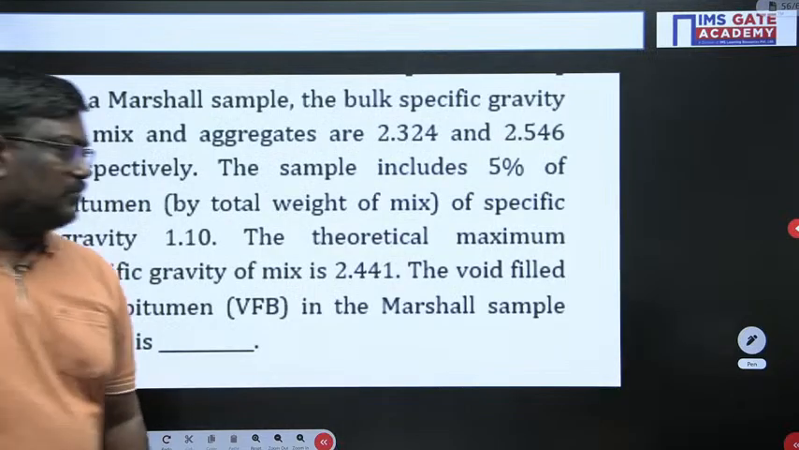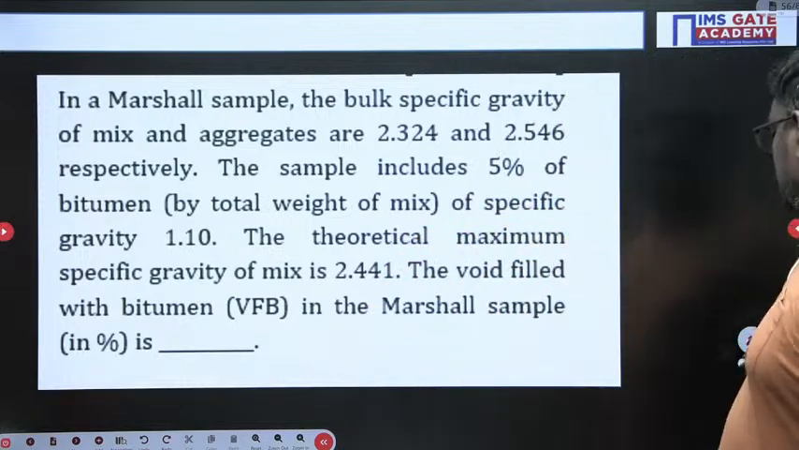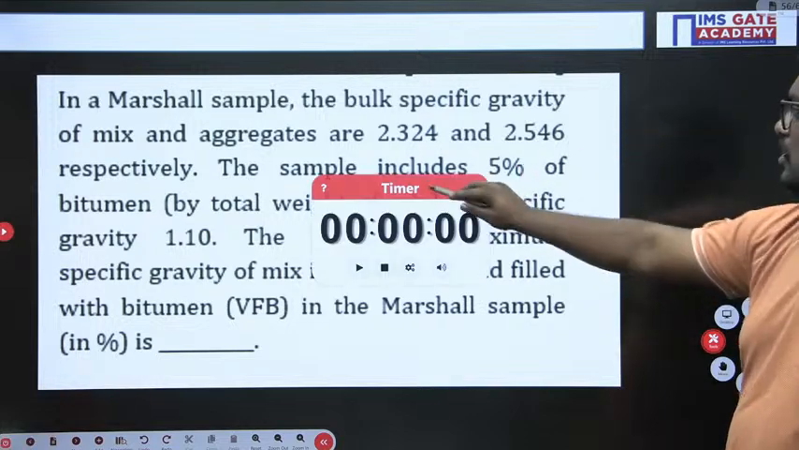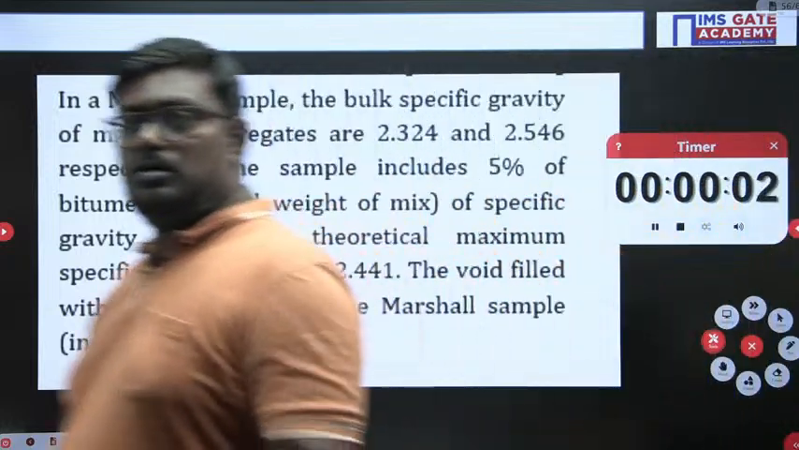Now see students, we have another thing. This is related to Marshall stability analysis. Please try to read the question. I'll give you 2 minutes of time. Please solve that question.